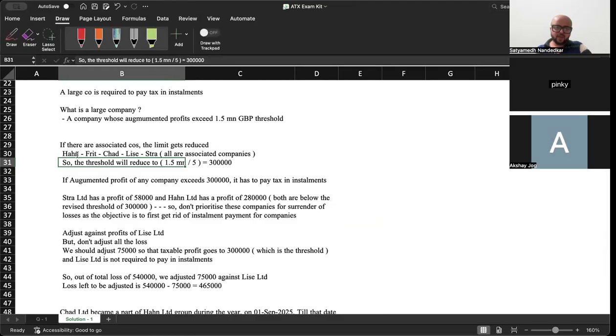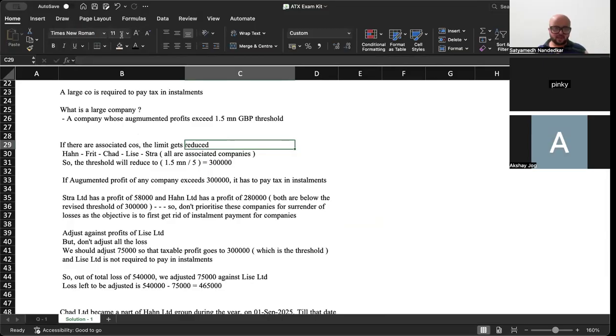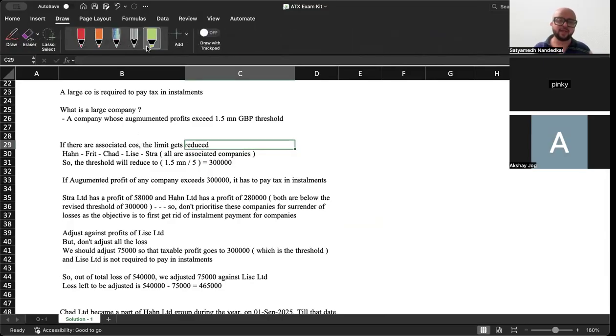Because when you do that calculation, you should consider companies that were a part of the group at the beginning of the year. If a certain company was a part of the group at the end of the previous accounting period, that company should be considered. Okay, here I'm giving you a note.